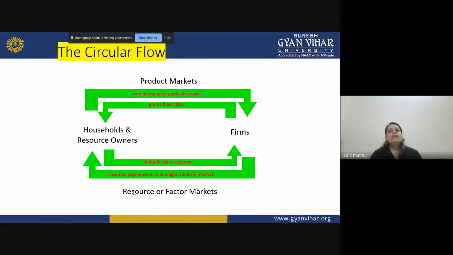So when we talk about the exchange of the production factors with the rent, labor, and interest, that market is known as the factor market, and the transactions take place between the households and the firm. And if we talk about the product market, the exchanges of the goods and services and money take place between the firms and the households and the resource owner. So just take a minute and understand it.